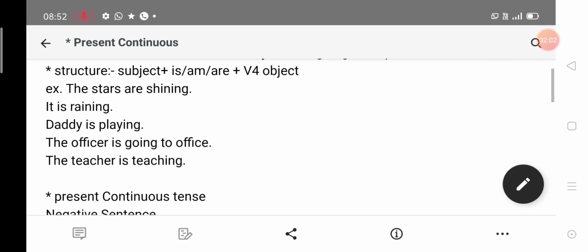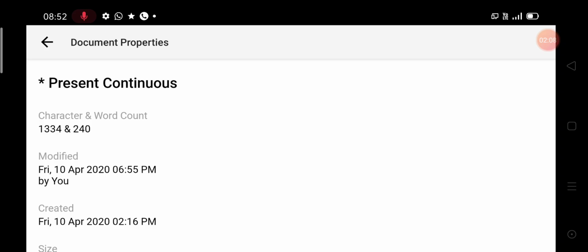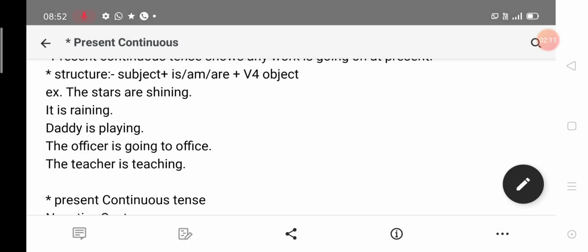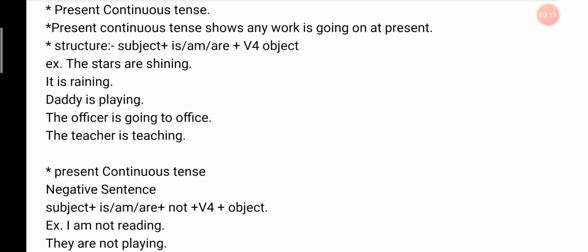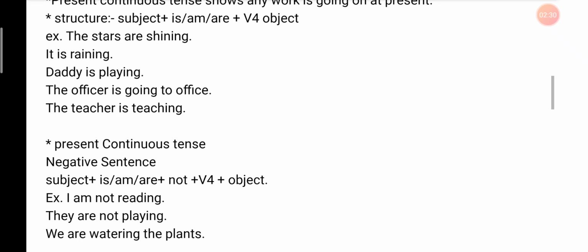Now see some examples. The stars are shining. Here the subject is plural, so we will use the plural verb are, and then again verb before. It is raining. Here the subject is it and it is singular, so it will take is, plus verb before.